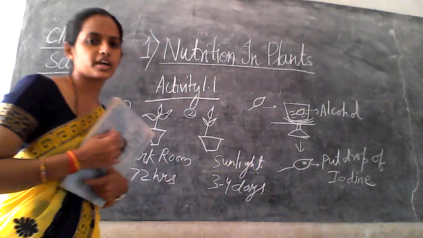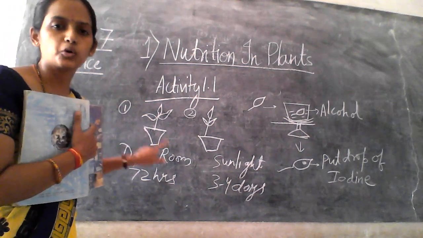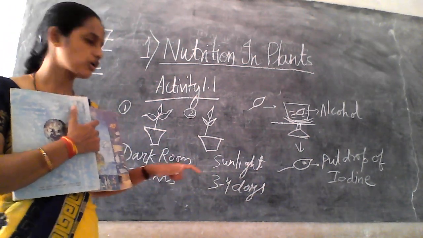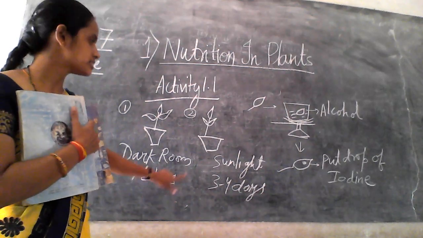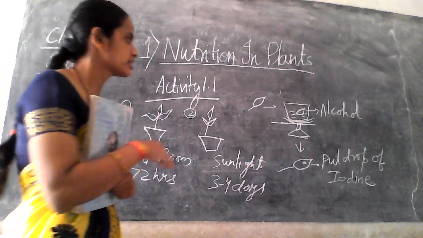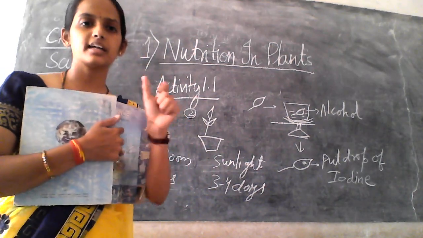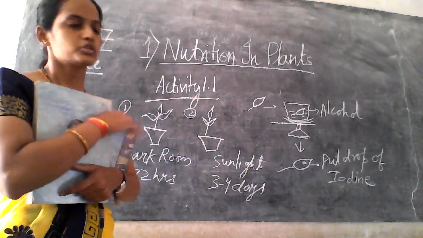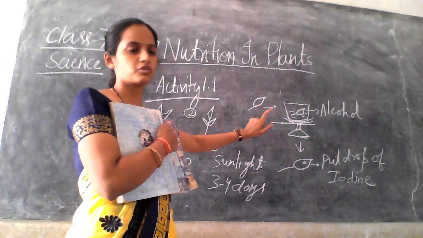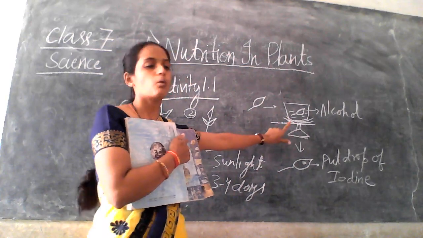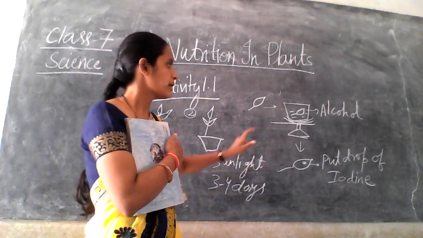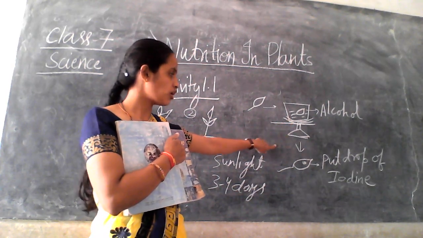So what are we going to do? Take two potted plants, keeping one plant in a dark room for 72 hours and keeping one potted plant in sunlight for 3-4 days. After that we have to collect the leaves from both the plants. So what do we have to do next? Taking the leaf from one particular plant, then boiling that leaf in alcohol.